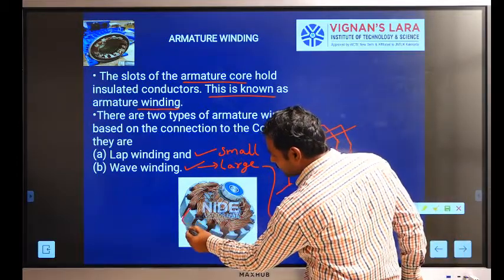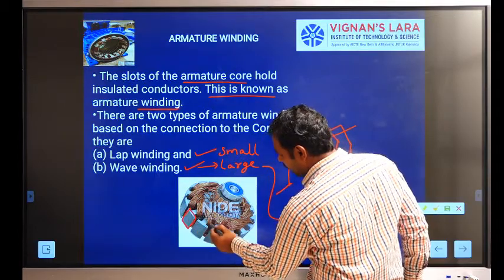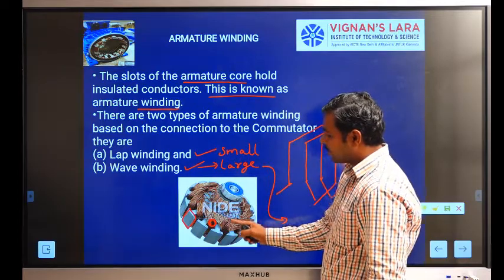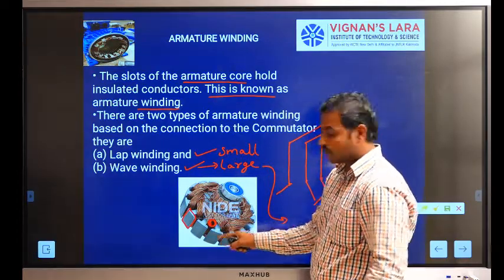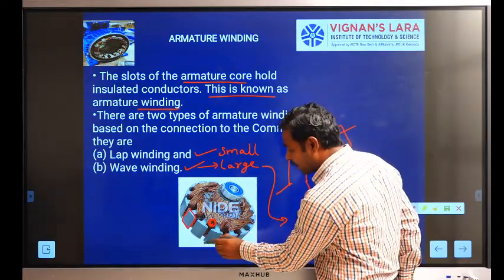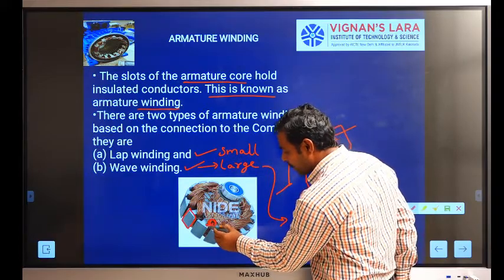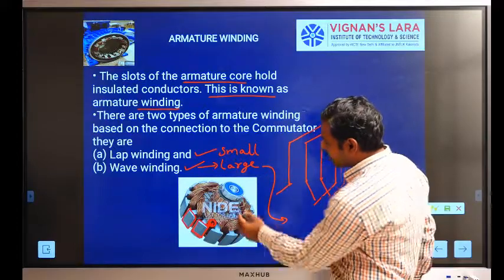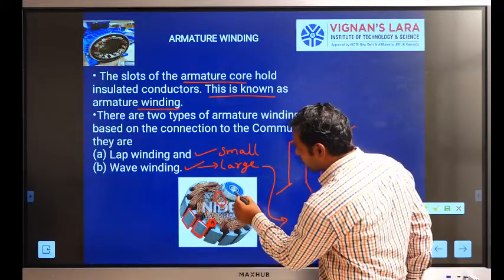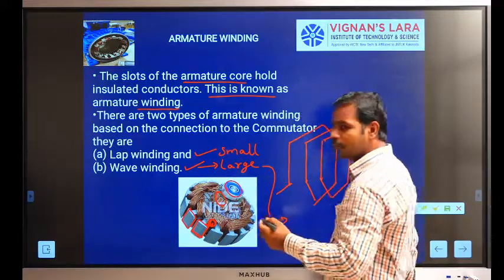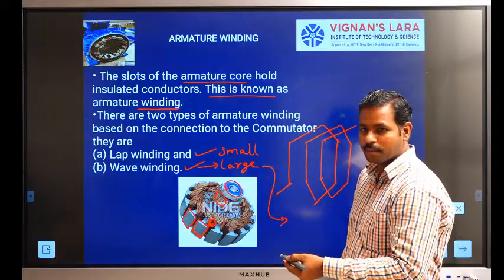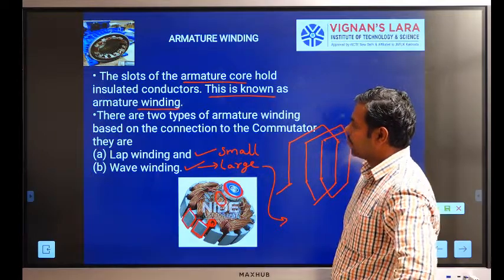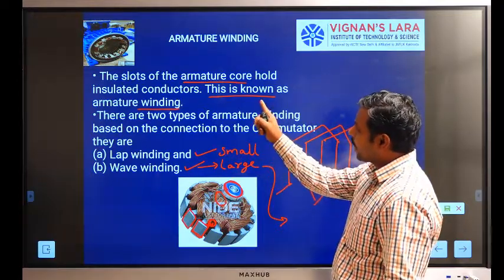So these are the teeth and the slot area, the slot space. Conductors are always placed in the slots. Those conductors do not come out of the armature core. We are occupying this portion. Another one is the commutator. Finally, the bearing system, which allows easy rotation of the shaft. So these are the armature winding.